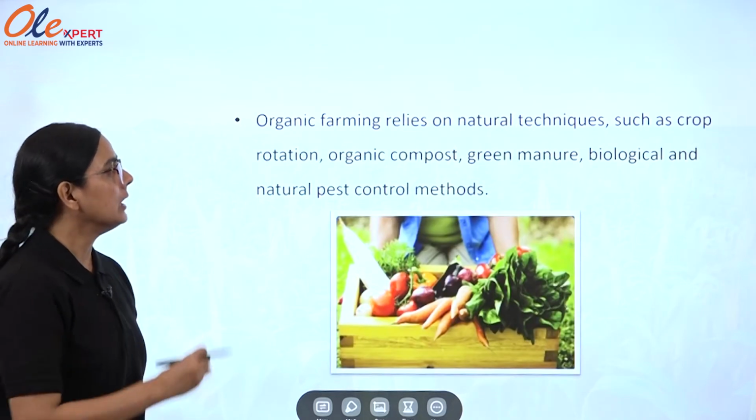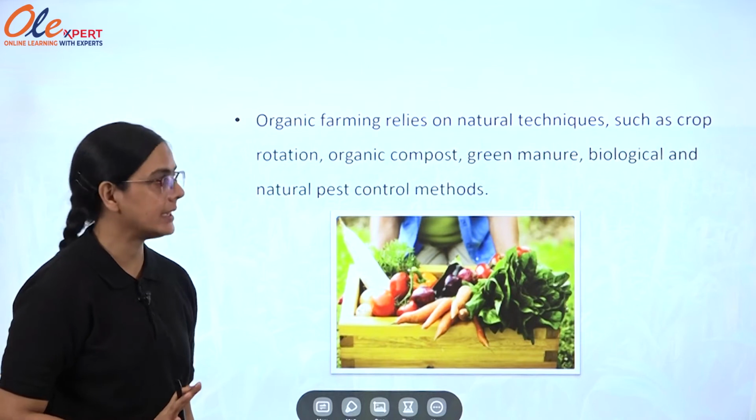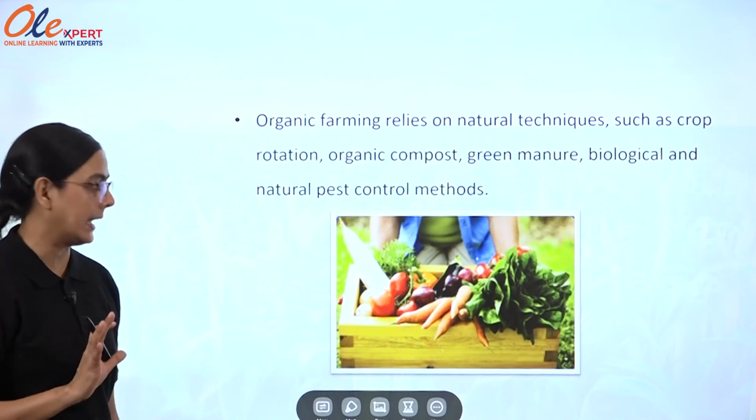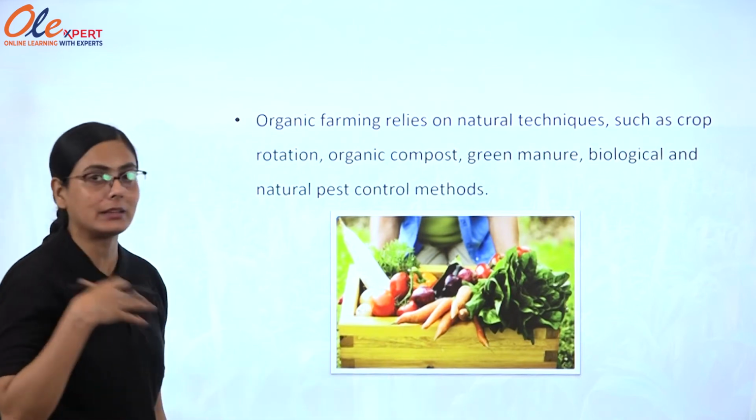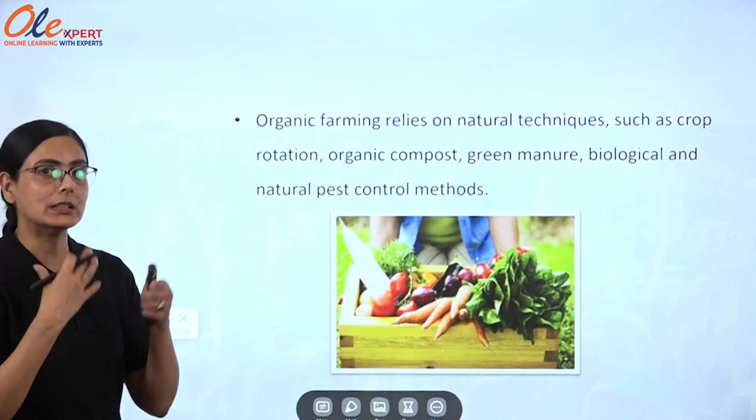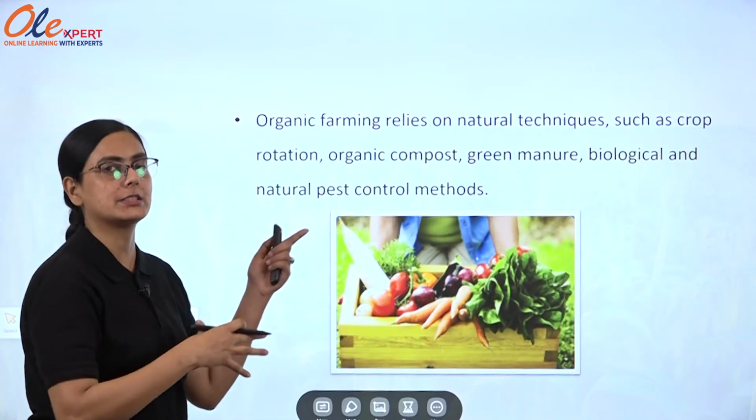Organic farming relies on natural techniques such as crop rotation. And what are the techniques? How can it be enhanced? How will we get the maximum production from this practice?